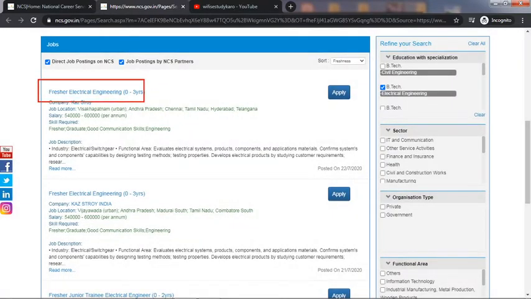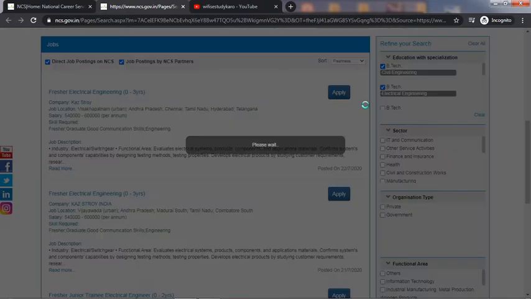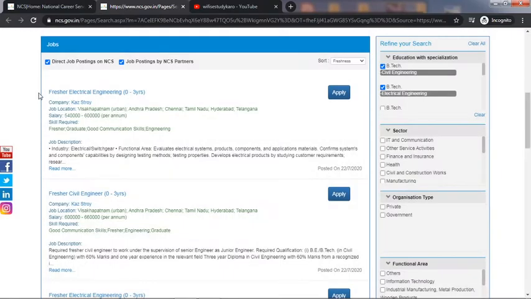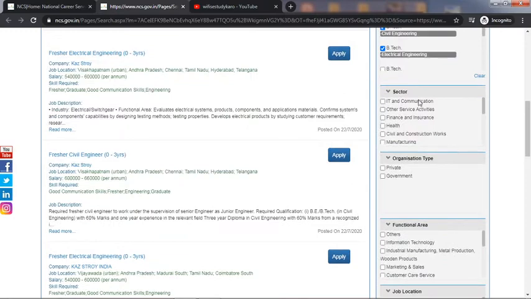As you can see, there are fresher jobs here, with the job description: fresher graduate with good communication. So just click BTech for civil engineering. The same is the post. This is vacancies.